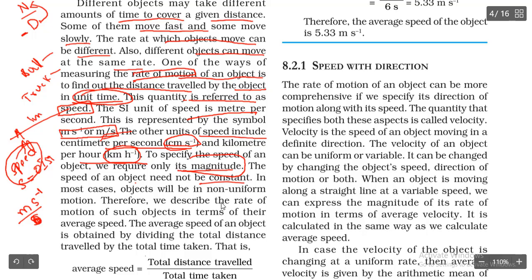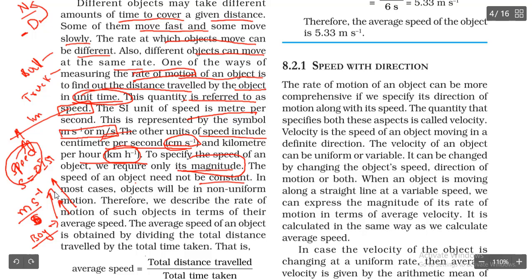Constant means, let us say, a boy is running. First he is running. Okay, a boy is going to run. Let us say, for example, a running race itself. Boys are running or students are running. So if one boy is running faster, then seeing that boy, the remaining other boys try to run faster than him.